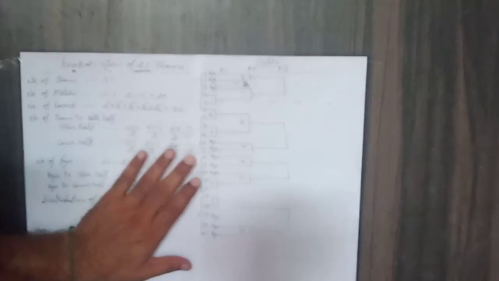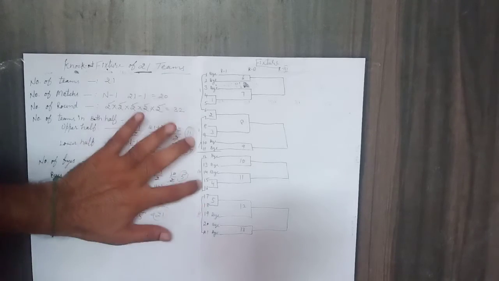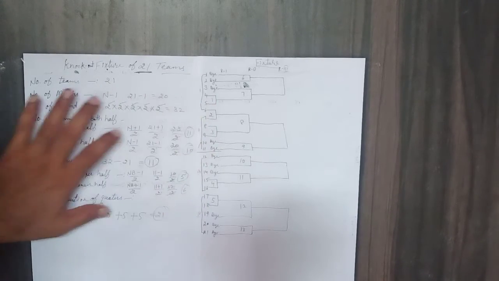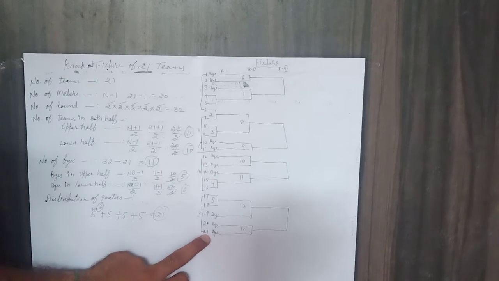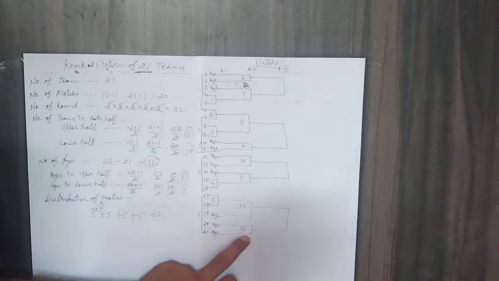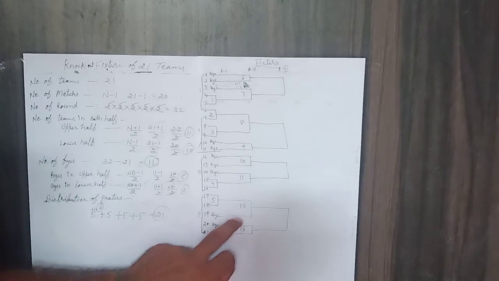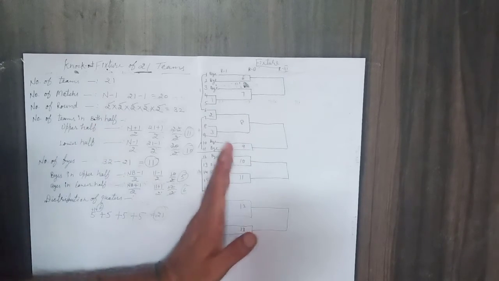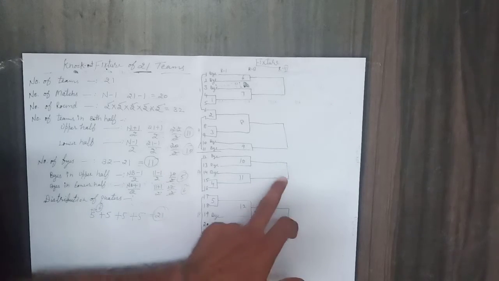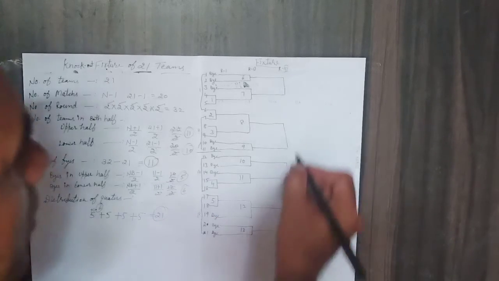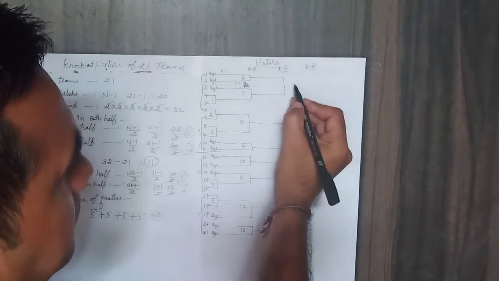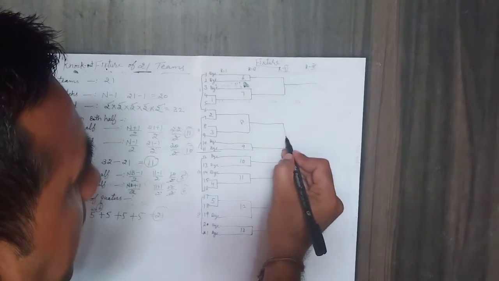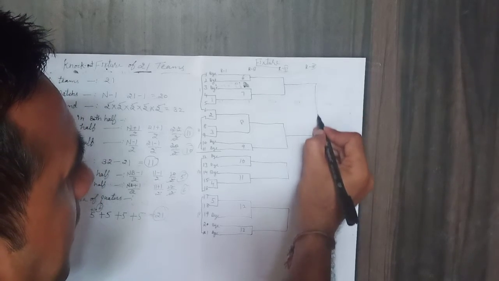Here in the first round 5 matches were played and 5 teams are eliminated. 5 teams are eliminated from 21. The total number of teams left is 16. 8 matches, 8 teams eliminated. Then 4 matches, 8 teams. Now round number 4. The winner of this match and the winner of this match will play their match.